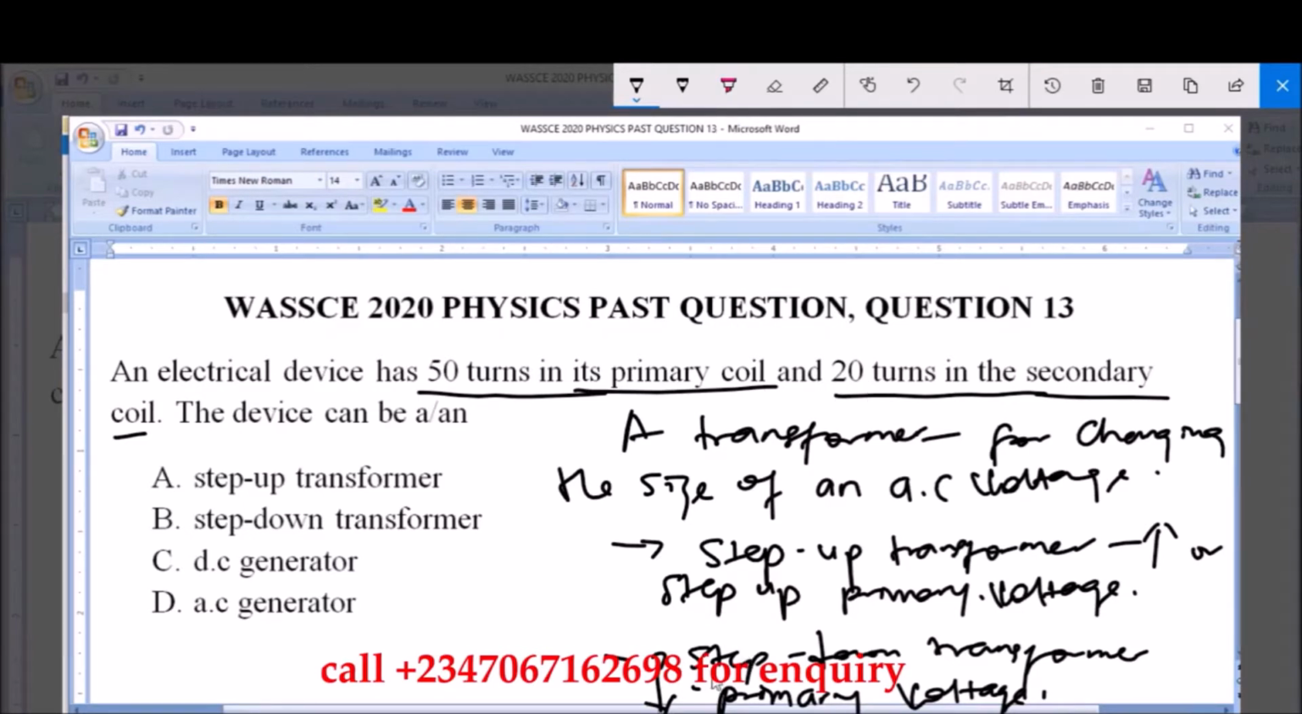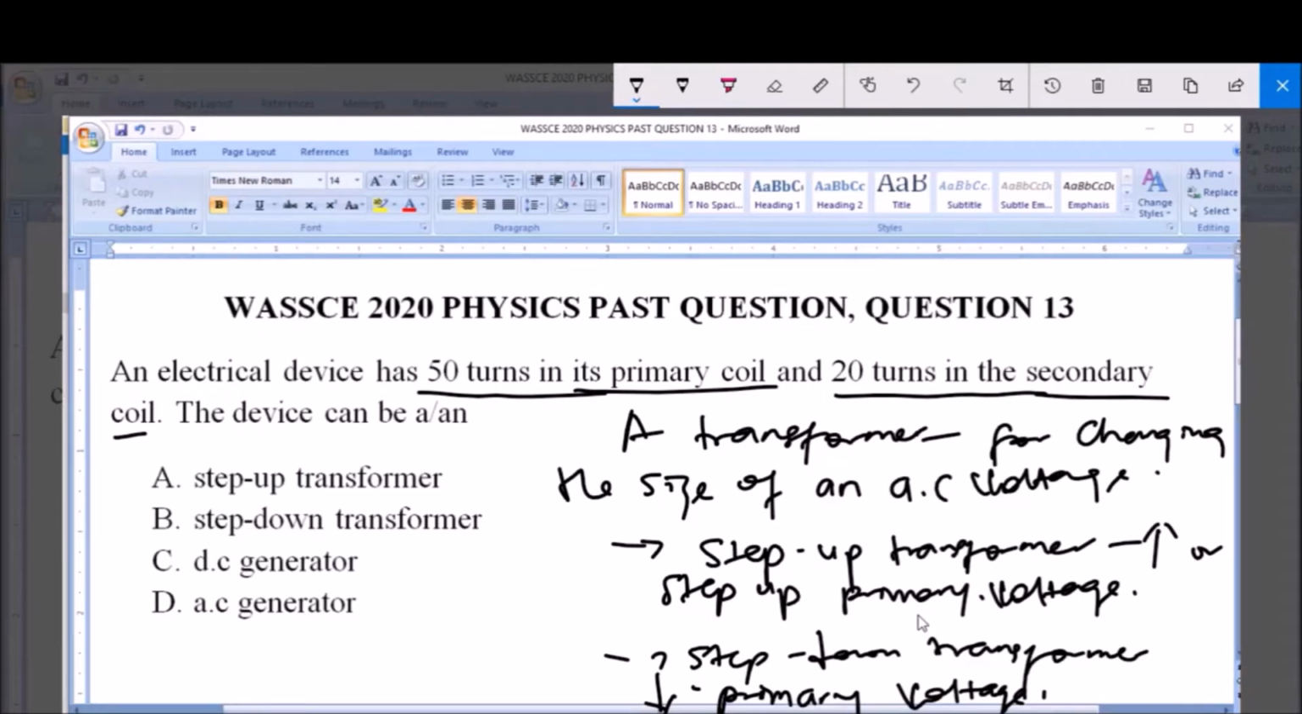And like we say, the step-down transformer helps to decrease primary voltage or applied voltage, and this is because the primary coil usually has more turns than the secondary coil, unlike the step-up transformer, where the secondary coil has more turns than the primary coil. So the answer to this question is option B, step-down transformer.